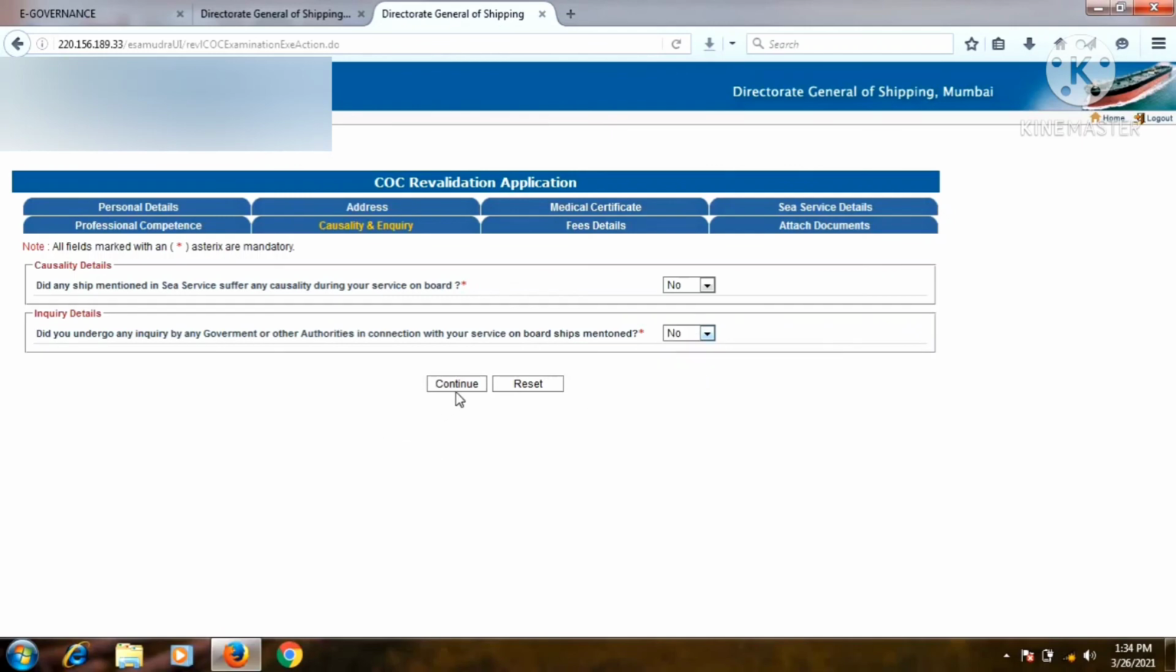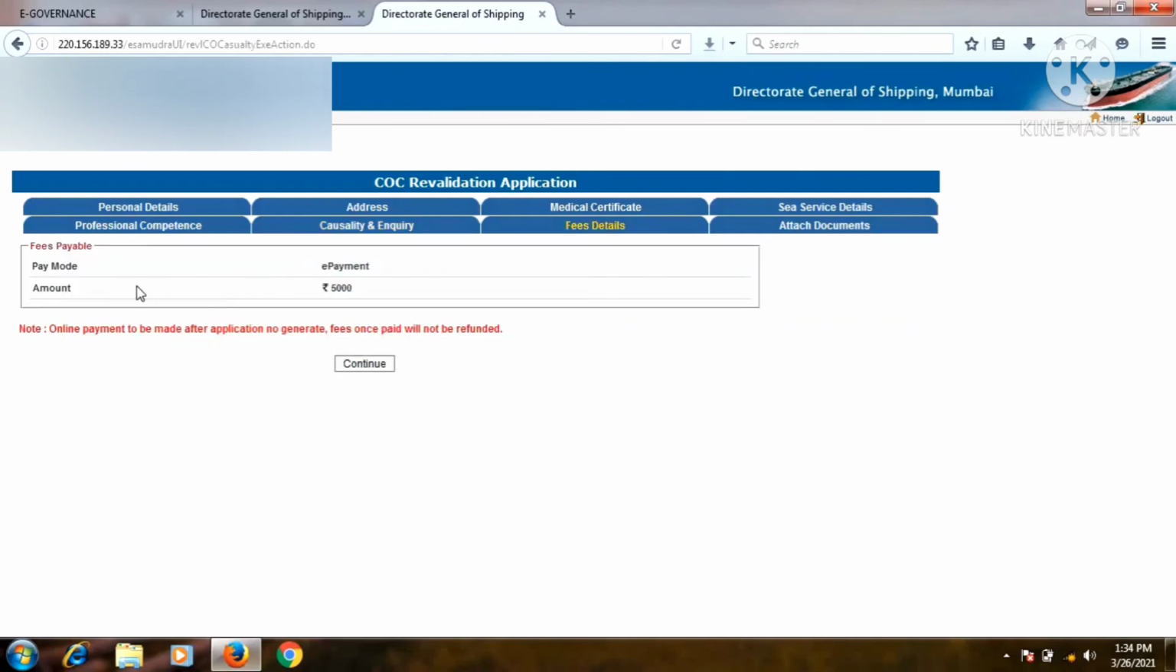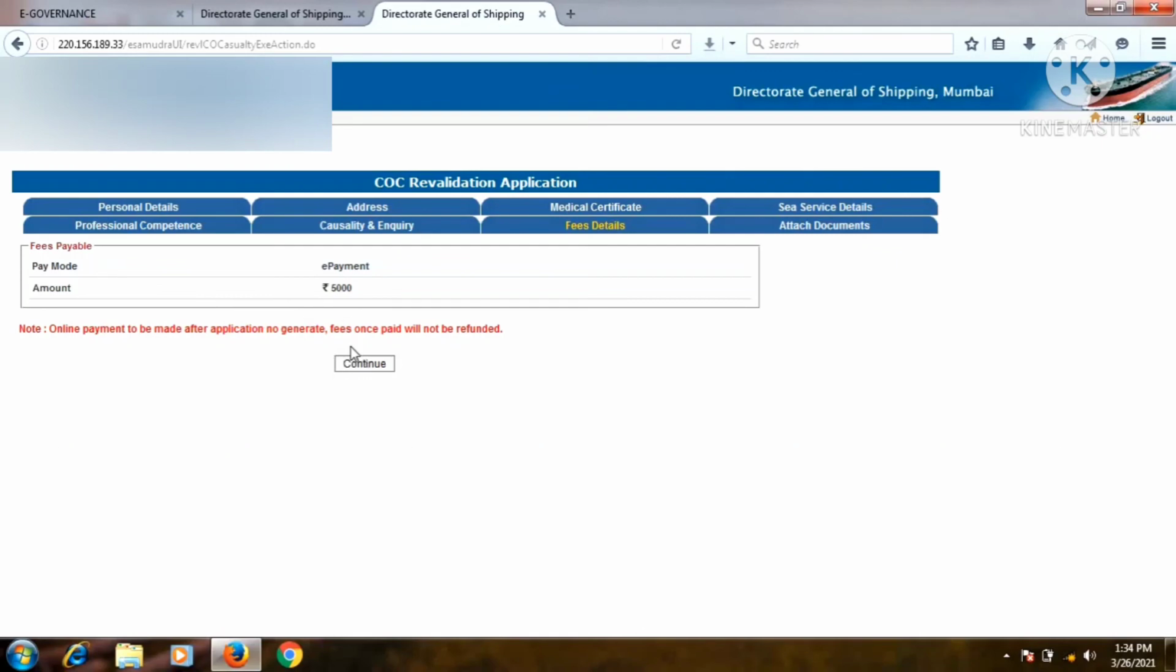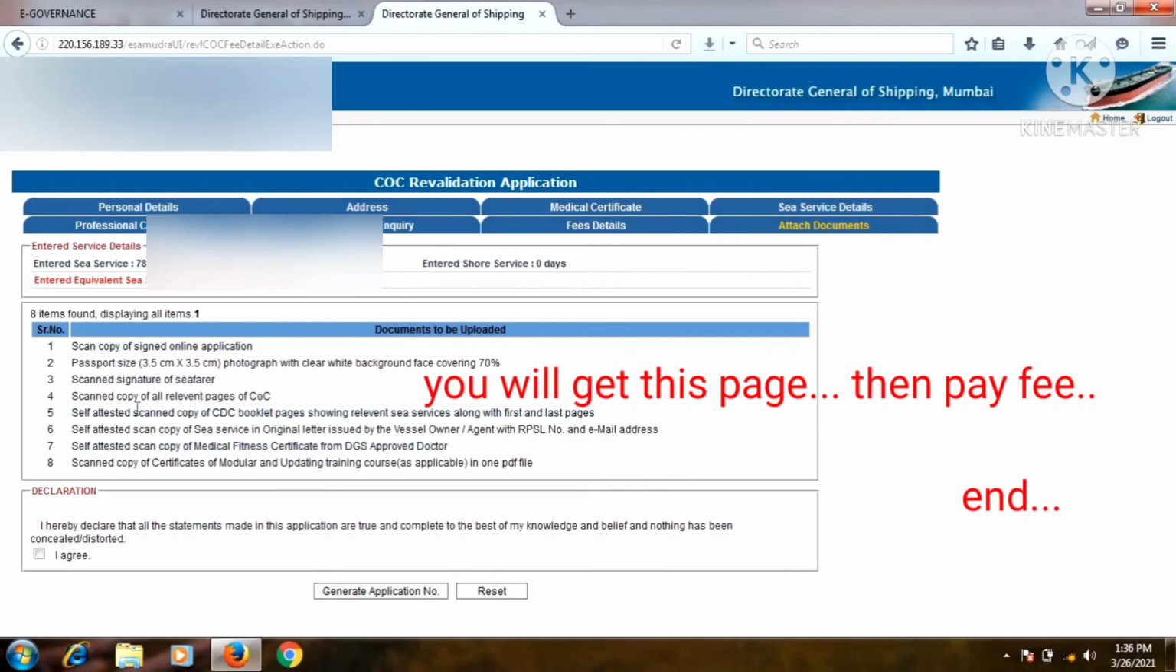Then you will get the fees detail. Here you can see the fees detail. These are the eight sections: personal detail, address, medical certificate, sea service detail, professional competence, casualty inquiry, fees detail, and the last one is attached document. Here you can see 5,000 we have to pay. So click on the continue button and you will get the next page, attached document, and here you can see a notification that the fee will not be refunded, so fill in carefully. After that you can press the continue button.